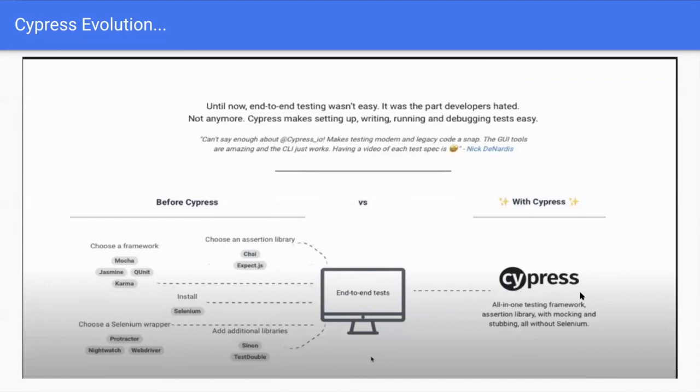Cypress comes with the Mocha framework and an assertion library built in, and it's a wrapper as well. So we don't need to install multiple things for the framework. At one time, we can install the Cypress bundle, and it comes with a predefined framework with fixtures, test data, integration, and all the folders, which will be coming up in the next slides. Here we can see it's an all-in-one testing framework and assertion library with mocking, and we can do mocking and stubbing as well, all without Selenium. There is no dependency on the Selenium driver, which most of Protractor, Nightwatch, and WebDriverIO depend on.